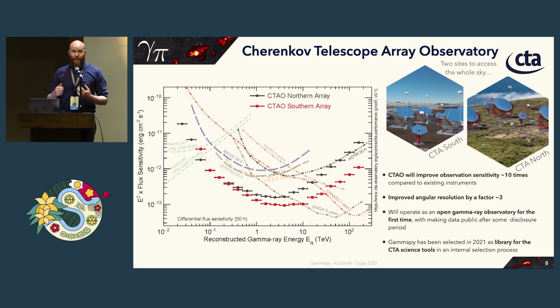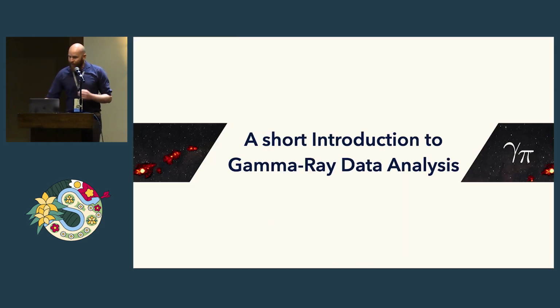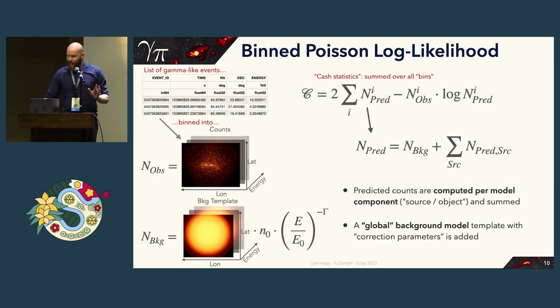Also, for the first time, and this is important, this is going to be operated as an open observatory. So up to now, with the other instruments, the data was closed, and the same for the software. But the Cherenkov Telescope Array is going to be operated as an open observatory with open data and open software for everyone to analyze. Gammapy has been selected in 2021 as a library for the Cherenkov telescope science tools in an internal selection process. A very short introduction to gamma ray data analysis.